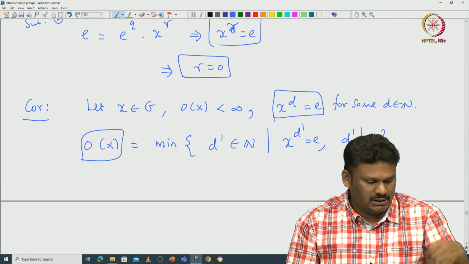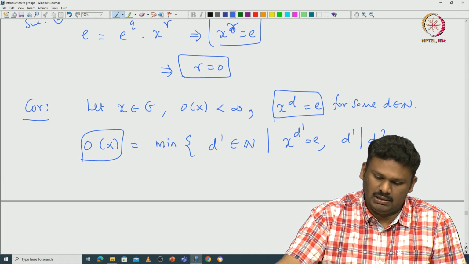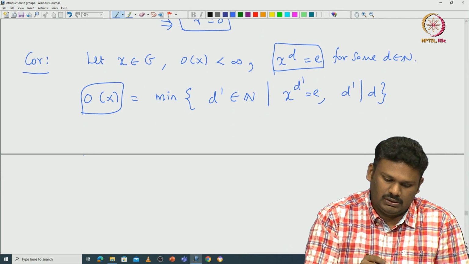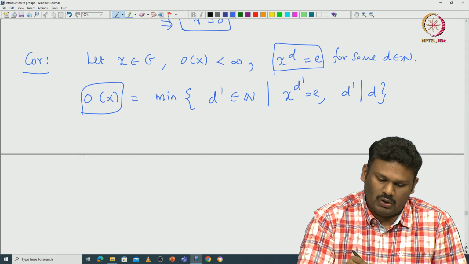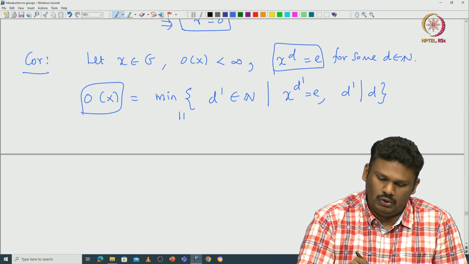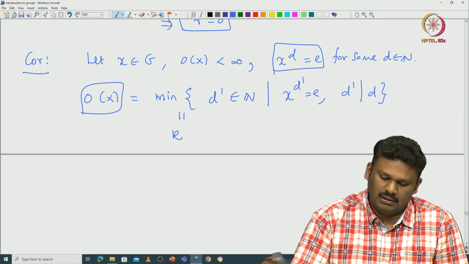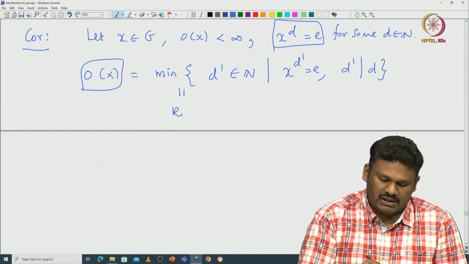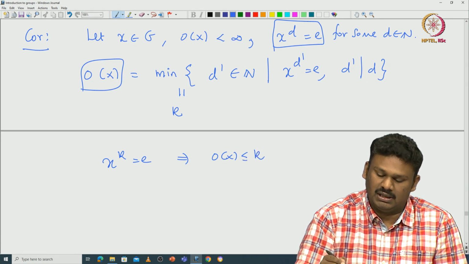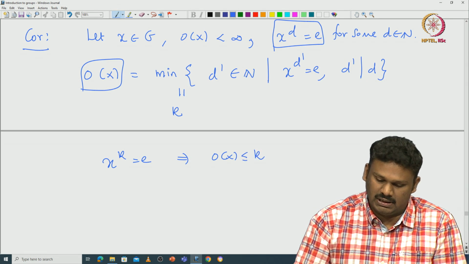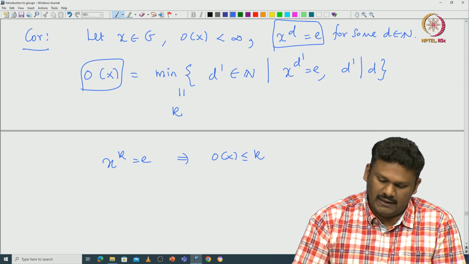So, this is immediate from the definition. Why? From the lemma we can easily see that if you call this minimum k, then x^k being identity implies that the order of x is less than or equal to k, because the order of x is the smallest number such that x to the power of order of x is identity.